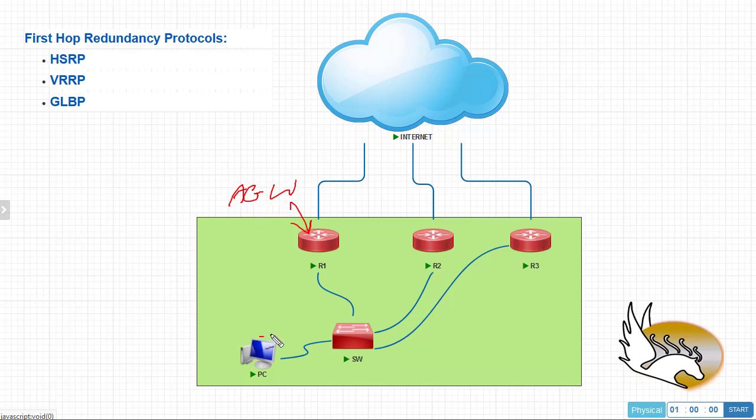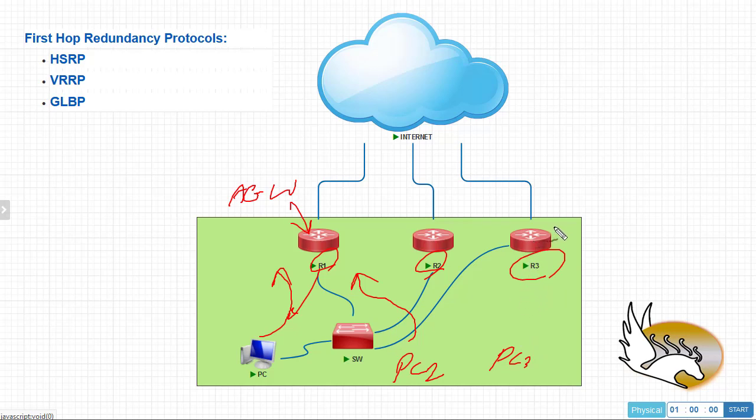So let's say that PC1 is sending an ARP. The active gateway is going to give the MAC address of router 1, for example, to this one. If there is a PC2 here and it sends an ARP, the active gateway is going to respond with the MAC address of router 2 maybe. And the third PC, of course, is going to receive the MAC address of router 3.